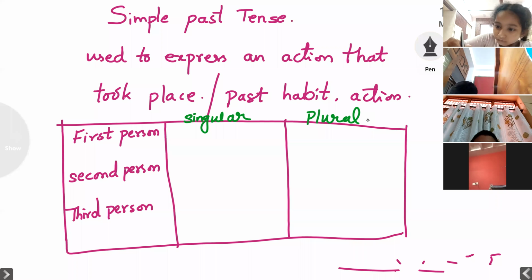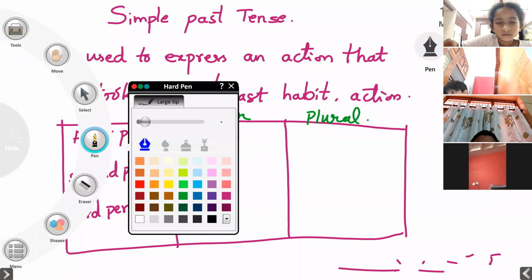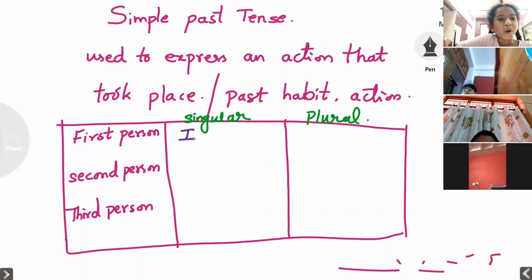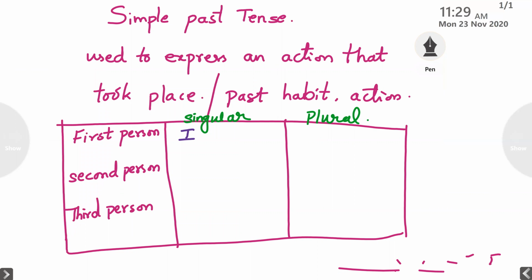Now see, when it is singular, what we have to do? I. With I, we have to add was. If you are starting a sentence with I, where were you yesterday?